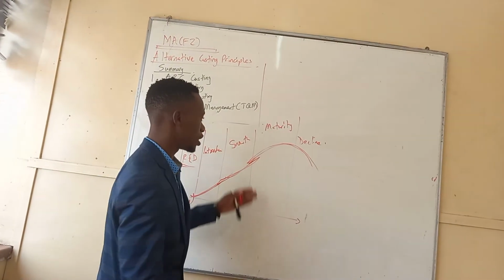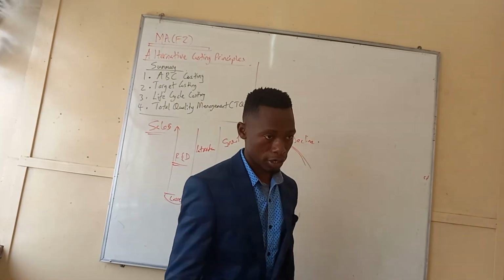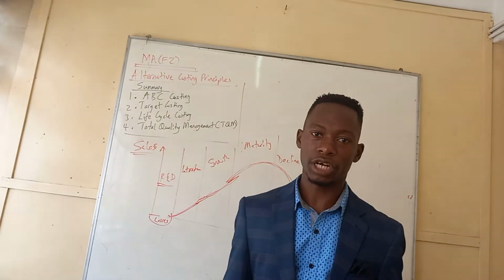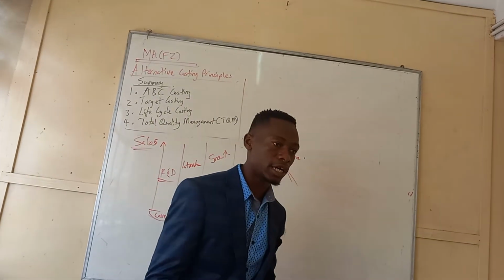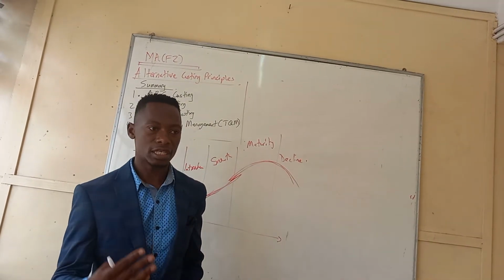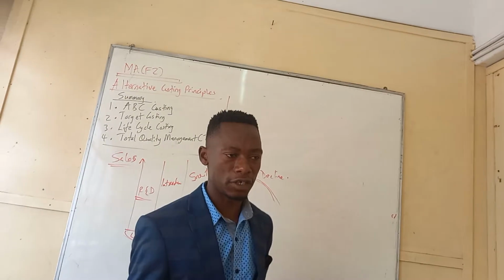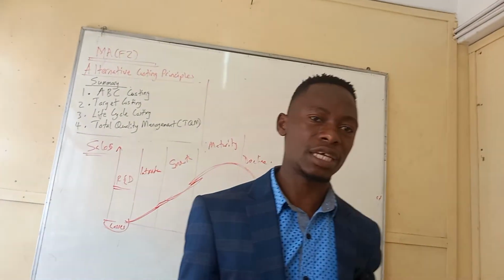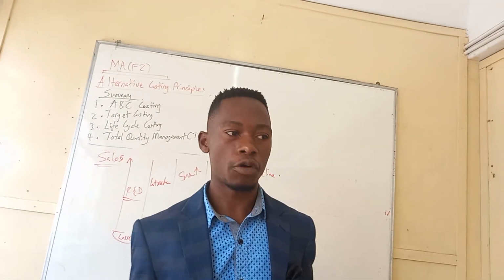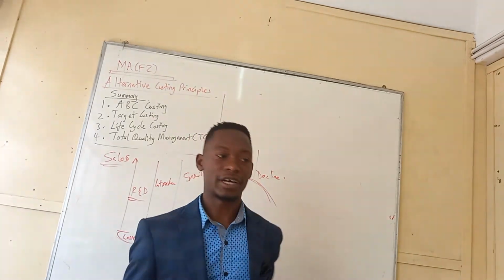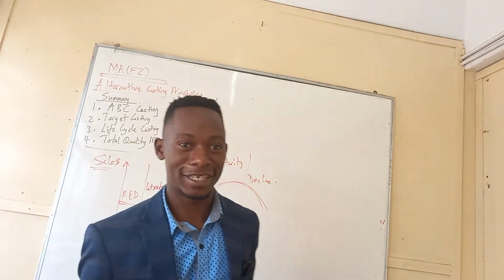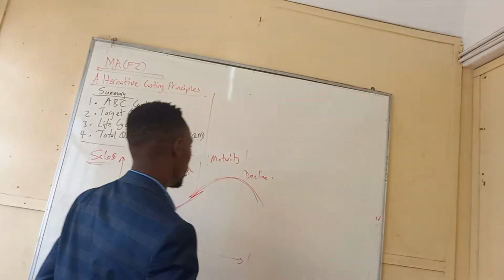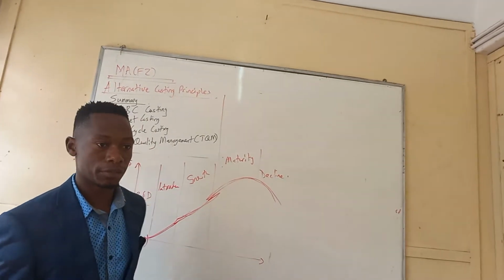But from the maturity stage, just know that you always reach the decline stage. It doesn't matter if it takes time to reach it; the decline stage is unavoidable. Even as human beings, we are all going to reach that stage. So the decline stage is inevitable.